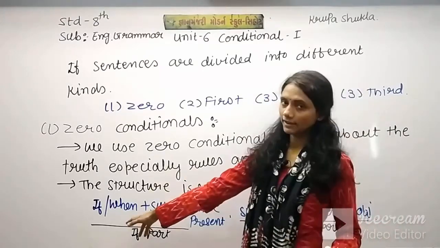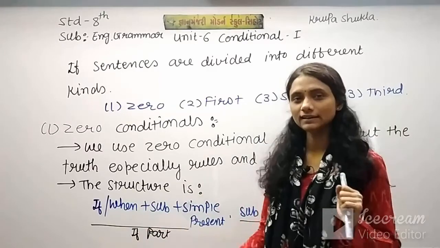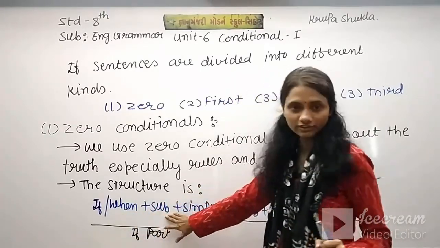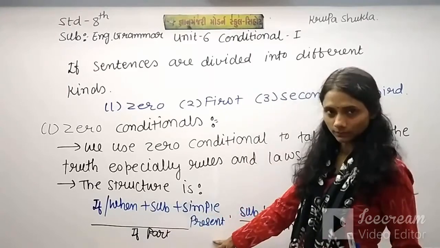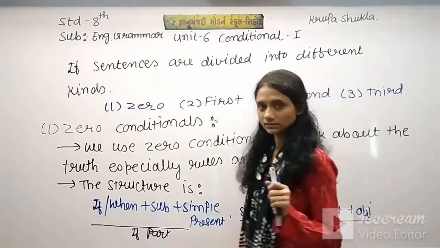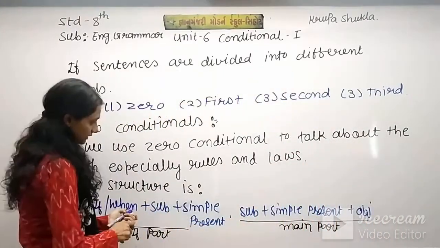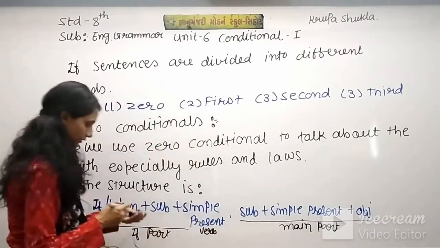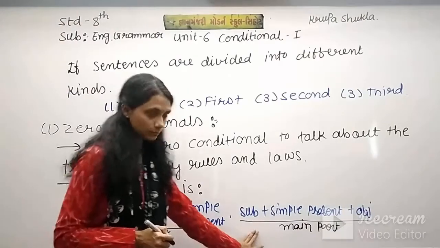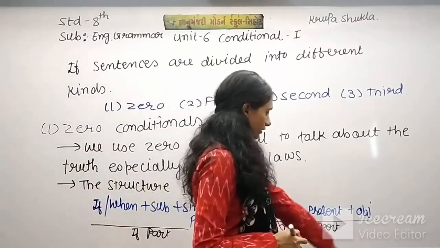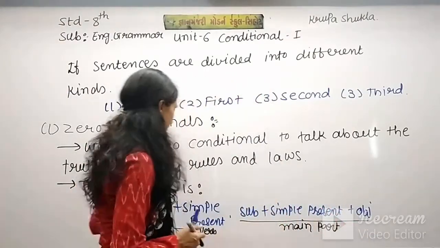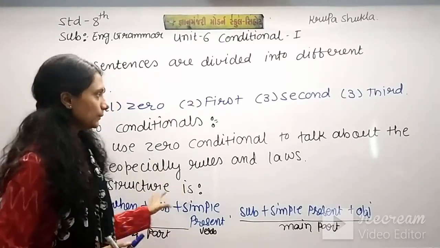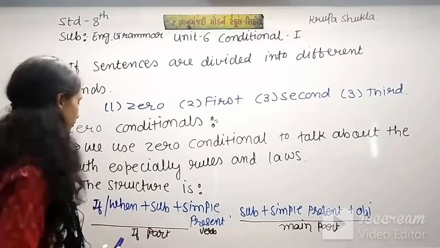You can use when instead of if, but we are dealing with conditionals, so use only if. After if comes the subject and then the verb in simple present tense. In the main part, subject, simple present verb and object. So this is the structure of zero conditional. Please note this down. After that we'll go for sentences.